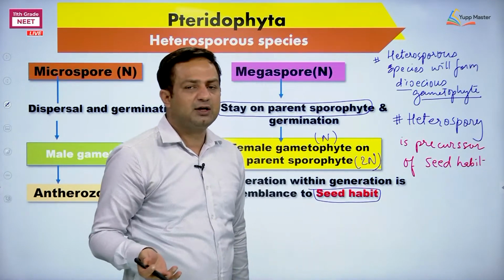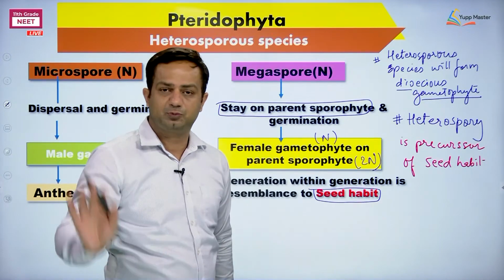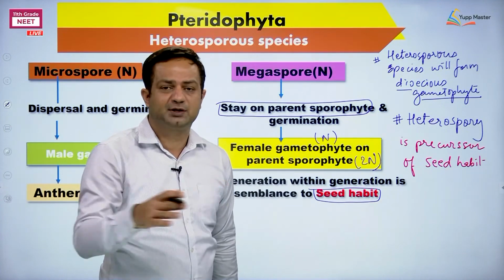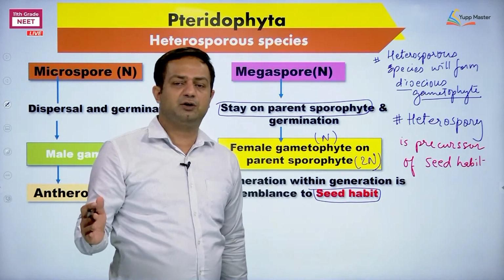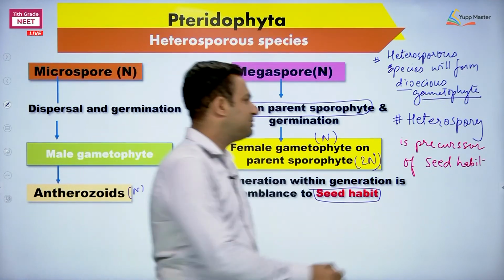Okay, after Pteridophyta, what are we supposed to study? Gymnosperms and angiosperms, they are seed plants, and they all are heterosporous. So during the evolution of plants, heterospory originated first, thereafter came seed habit, the formation of seeds.